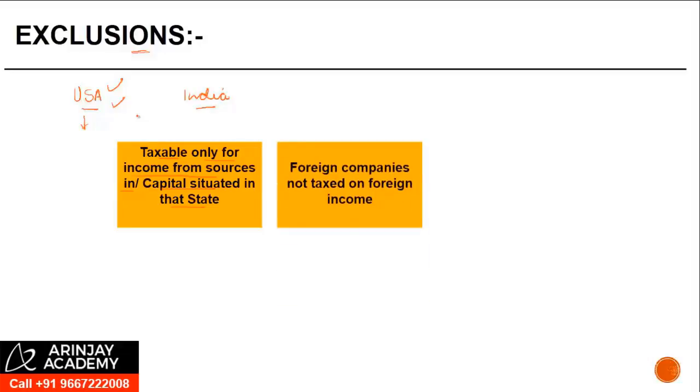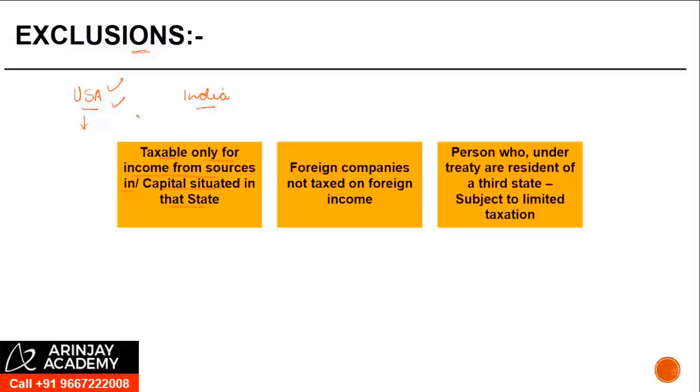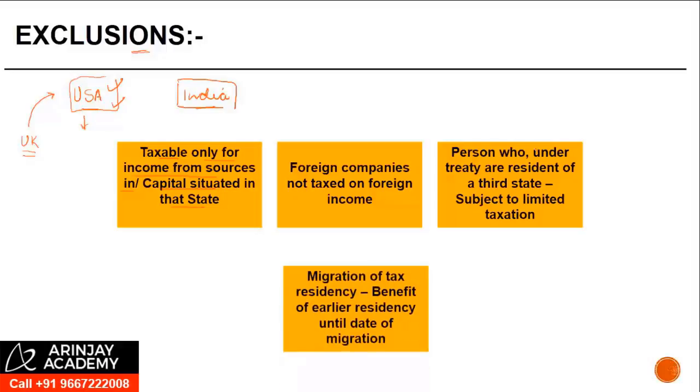Foreign companies which are not taxed on foreign income are generally not considered residents of those states. So let's say again, there is a foreign company which is UK based, and they derive some income from the US, right? And they are not taxed in the US on their foreign income, then for India-US treaty purposes, they will not be considered a resident. A person who under the treaty is a resident of a third state, right? Obviously, they will not be considered a resident.